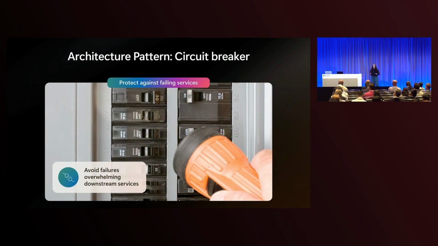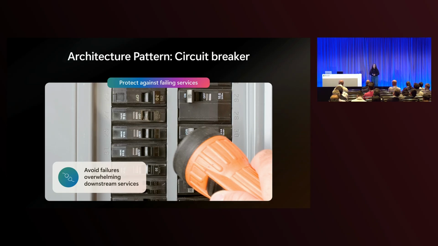All right, so we have our active-active setup, and we're able to handle regional failures. But what if a service starts failing? We can implement the circuit breaker pattern to avoid failures overwhelming our downstream services. You can think of the circuit breaker pattern like a circuit breaker in your house. When there's too much electricity, the circuit breaker will flip open and stop the flow of electricity so that you don't start a fire. Similarly, in software, the circuit breaker pattern can help you stop calls to a failing service and avoid overwhelming it and making the problem even worse.